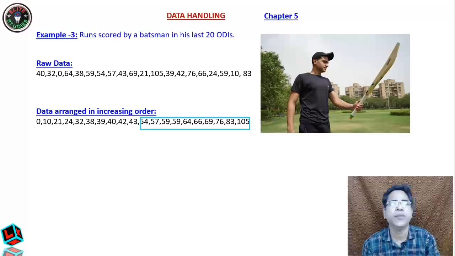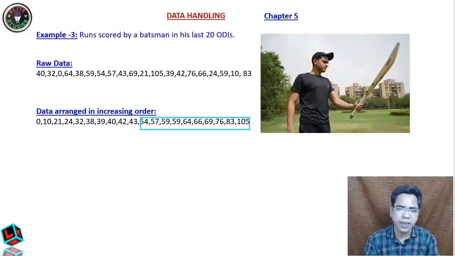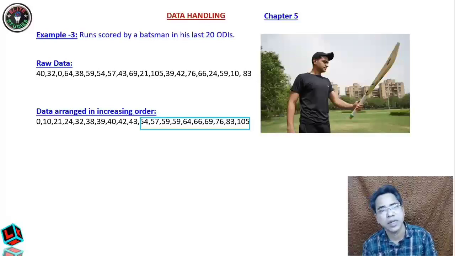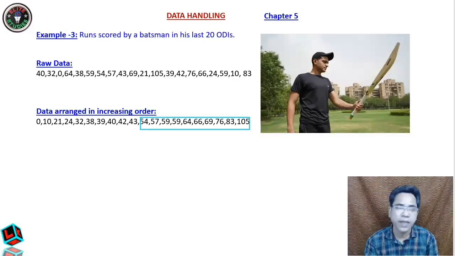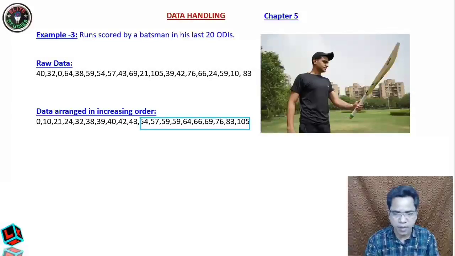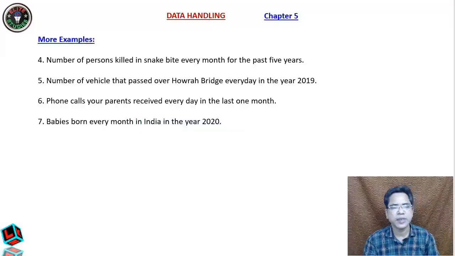So dear students, the bottom line is that you should bear in mind that raw data is not so useful to us, but if the data is arranged either in the increasing or the decreasing order, I mean to say if it is organized, then you can get many meaningful interpretations from that. Clear students? Now with this, let us go to another topic. Let us take some more examples. It is for additional information.